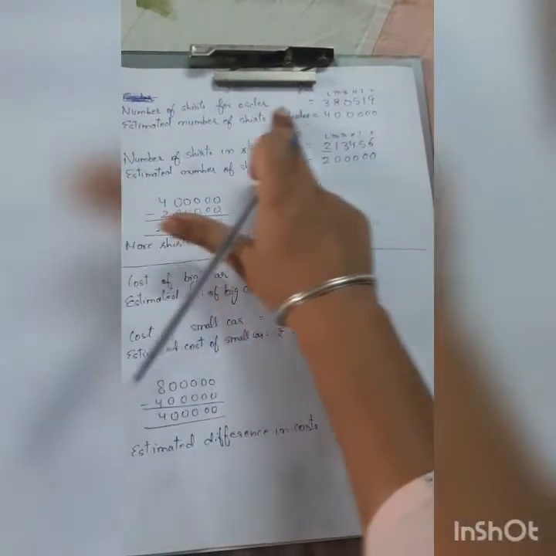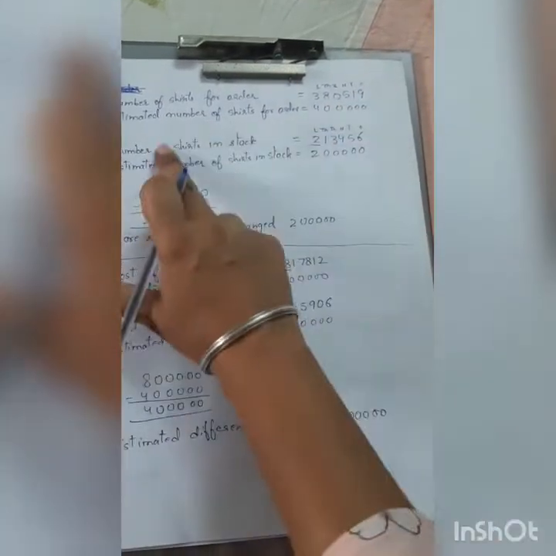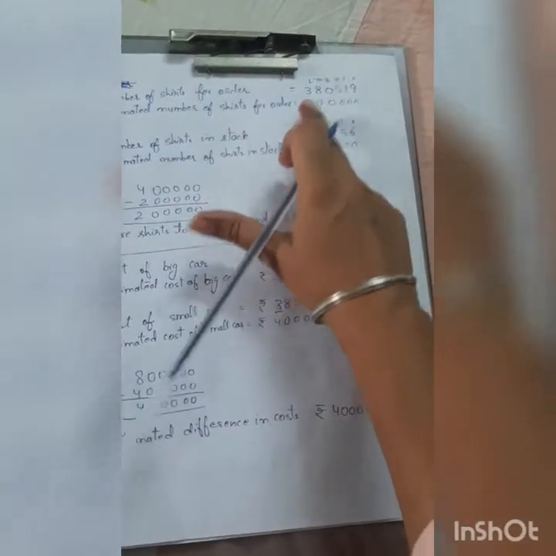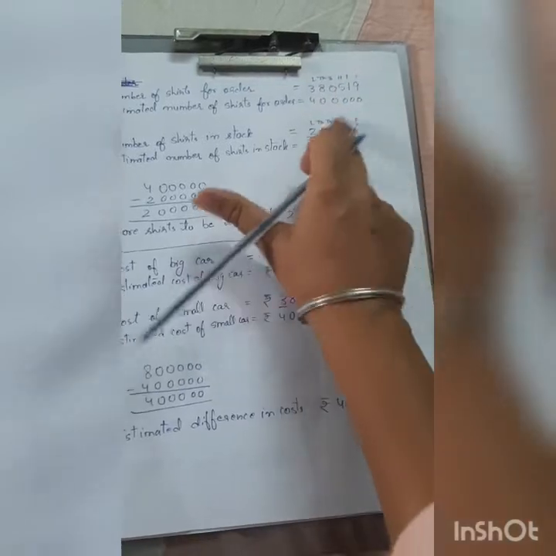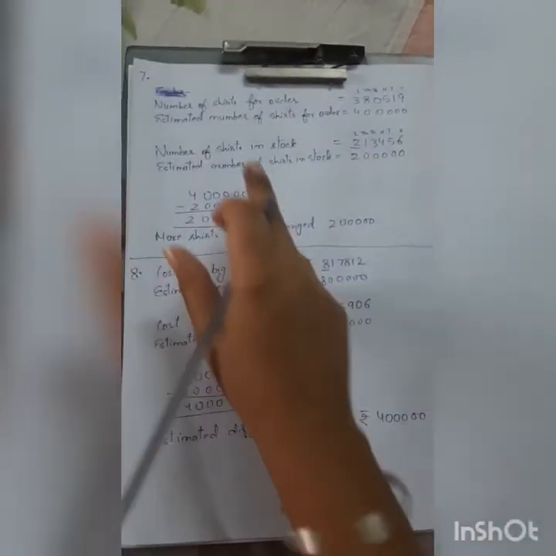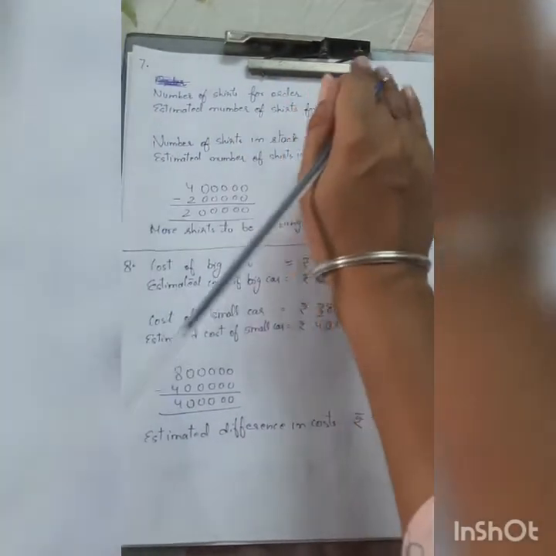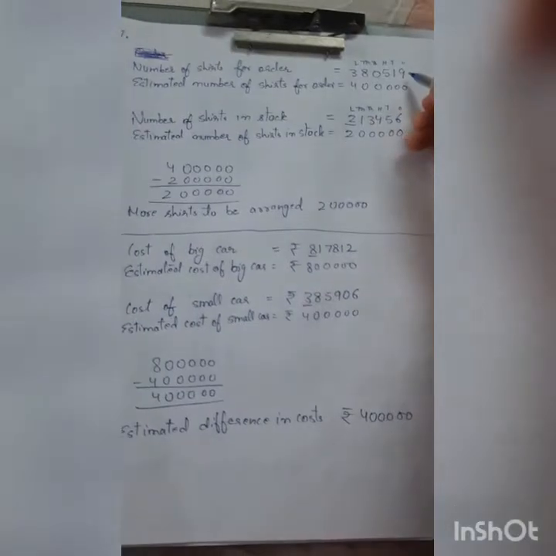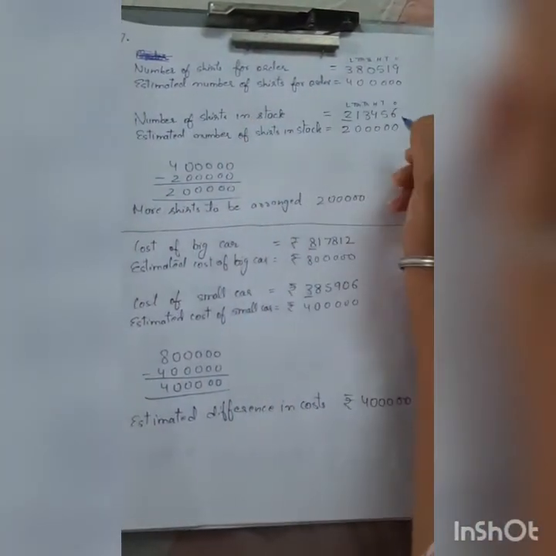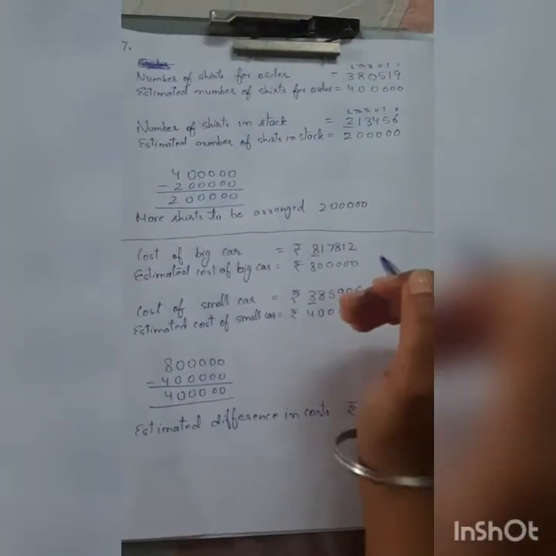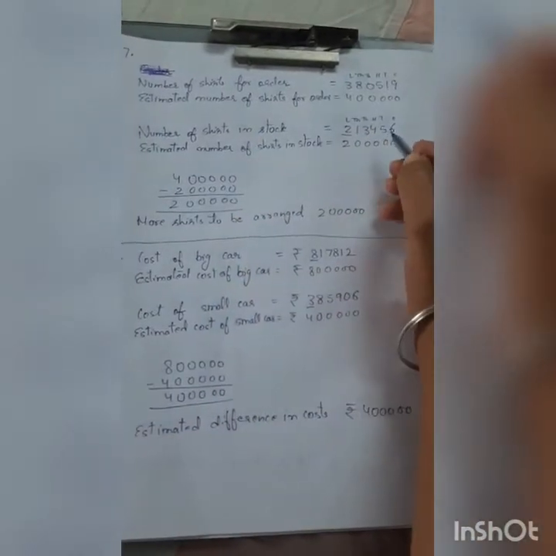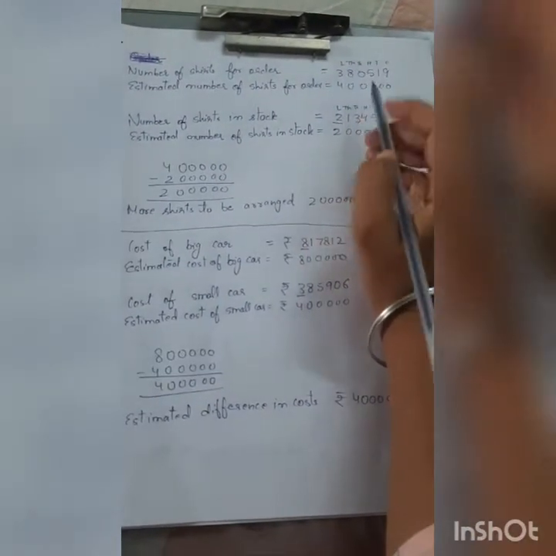So this is the order of shirts the person has received, but only these many shirts he is having in the stock. This is the order he has received. These many he has in the stock. You will read the problem, you will understand. Read the word problem. Now the number of shirts for order were these. These many order means उसको इतनी shirts का order आया है, उसको इतनी देनी है. But उसके पास stock में कितनी है means how many is he having right now with him in the stock? He is having these many shirts. So many are needed, but he's having this much.